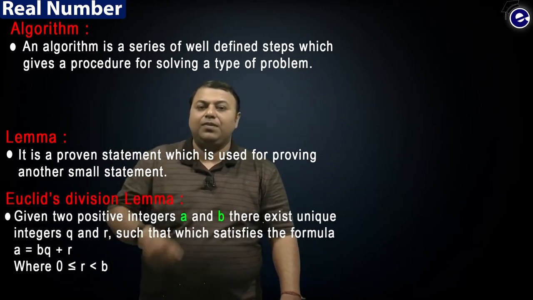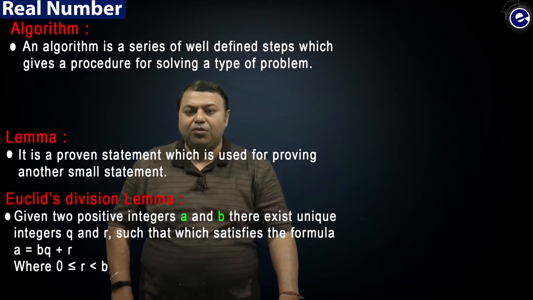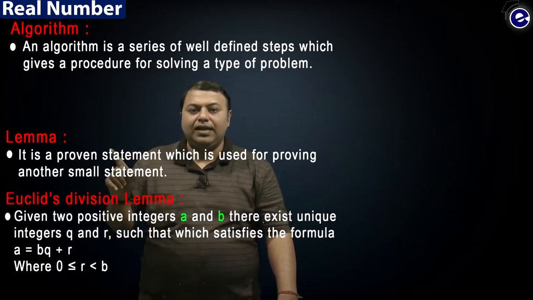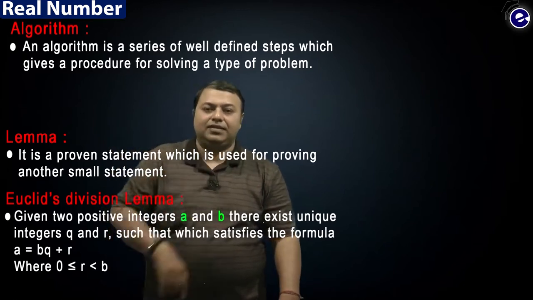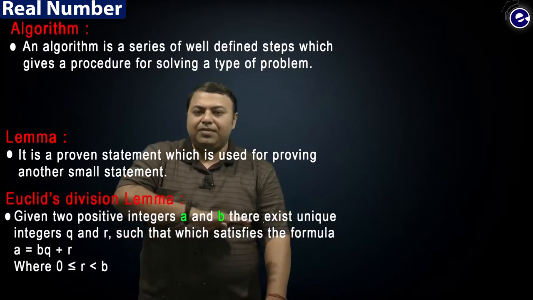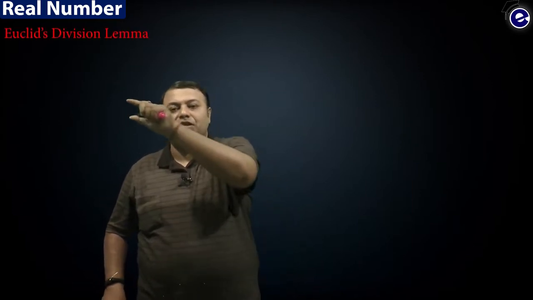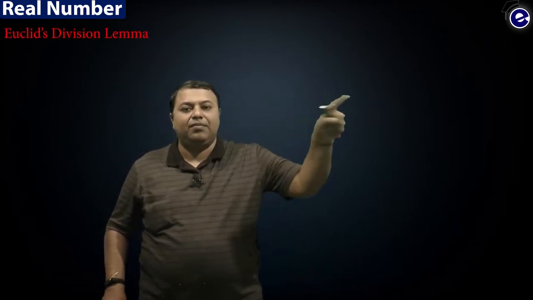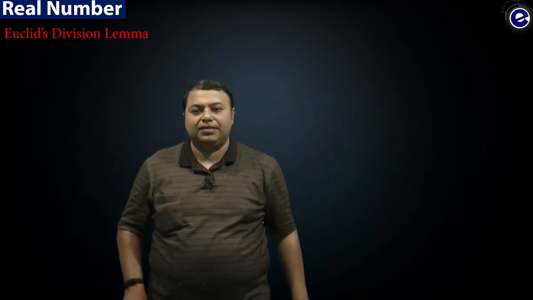So I have to explain that to you. So what I'm going to do is explain Euclid's division lemma first. I'm erasing everything off, and I'm going to put only Euclid's division lemma on the top of your screen. So this is what Euclid's division lemma is, and that is what I'm going to explain to you right now.